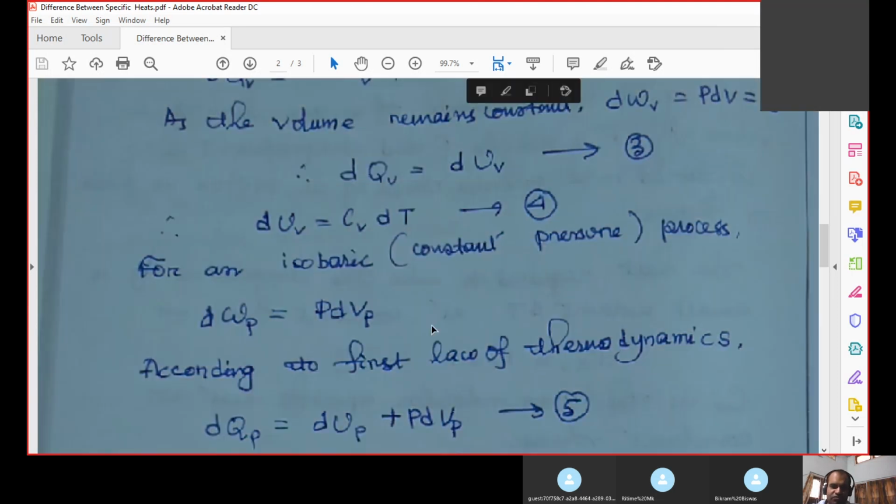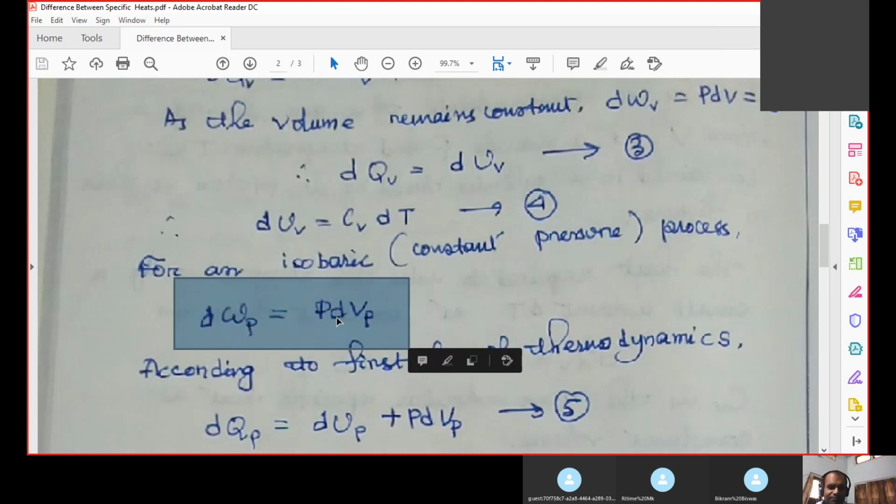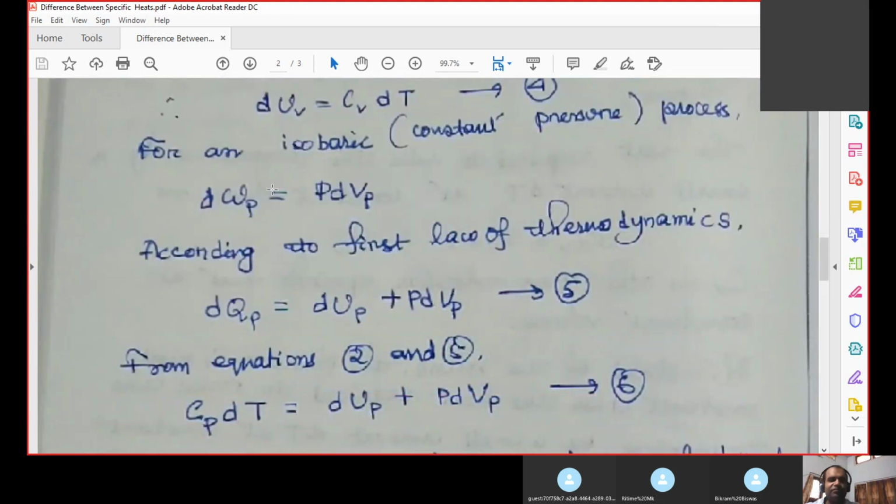Equation 4. For an isobaric process, or constant pressure process, once again another definition: what is an isobaric process? An isobaric process is a thermodynamic process in which the pressure of the thermodynamic system remains constant. For an isobaric process, dWP is equal to P dVP.